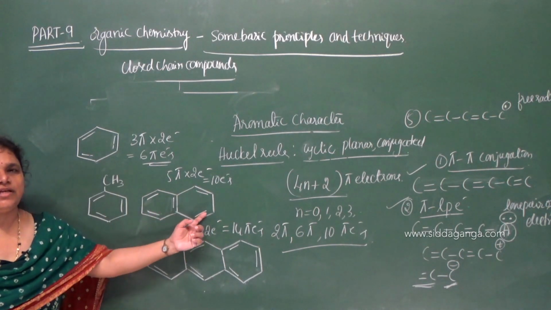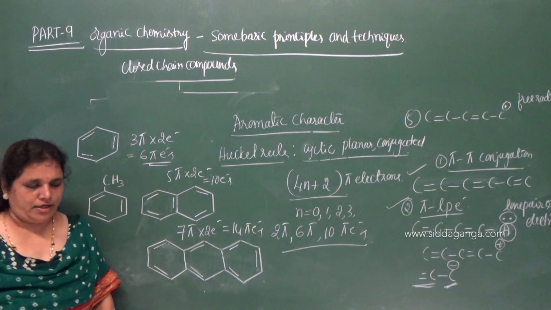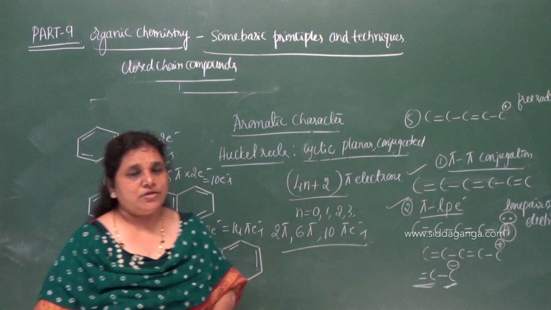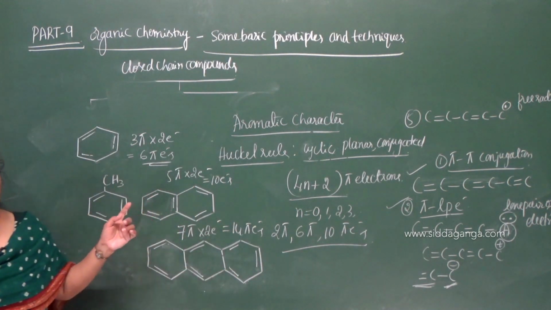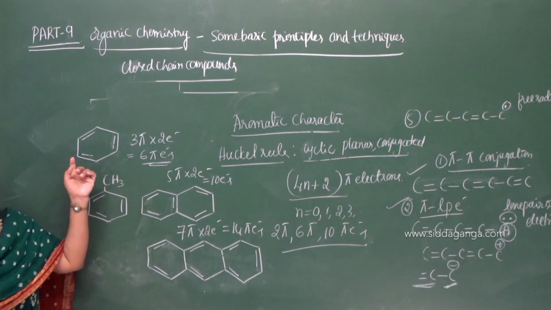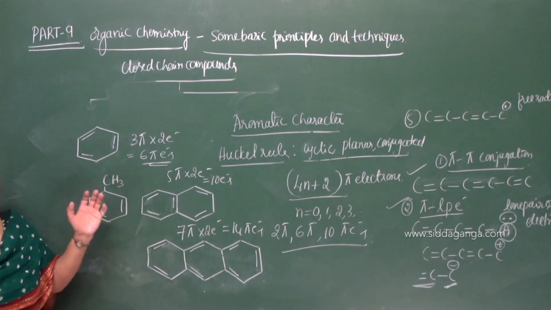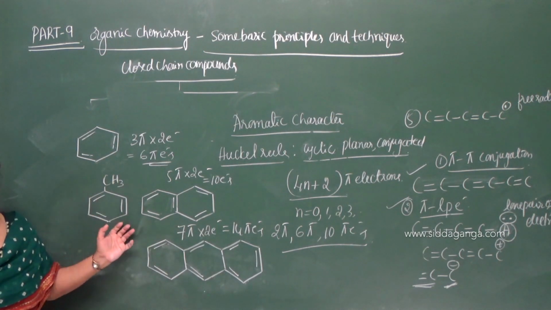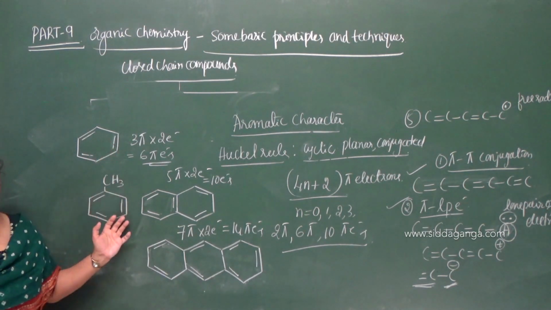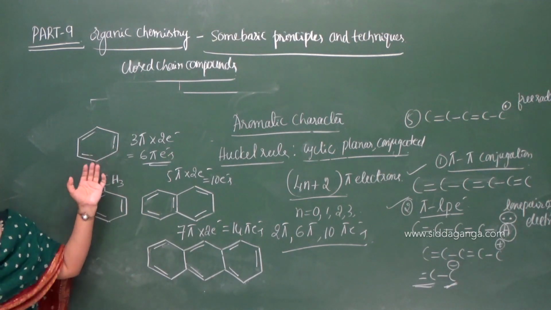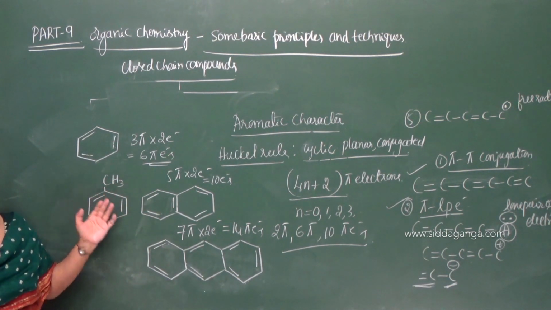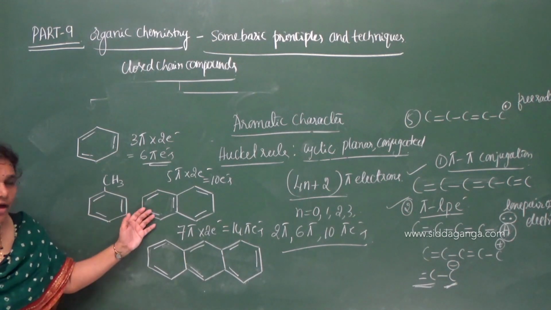If more than one ring structure is there, you can call it polycyclic. So monocyclic benzenoid aromatic compounds are benzene, toluene. You can even give many examples here. Phenol you can give, benzoic acid you can give. So many compounds you can give as monocyclic benzenoid aromatic compounds,